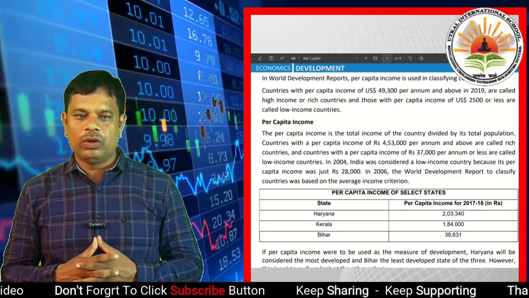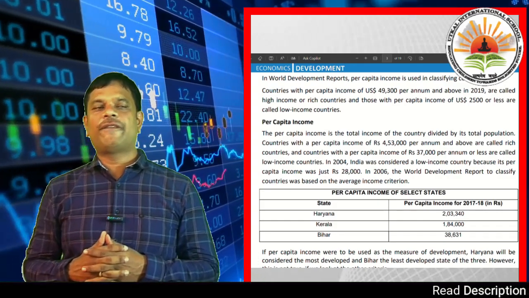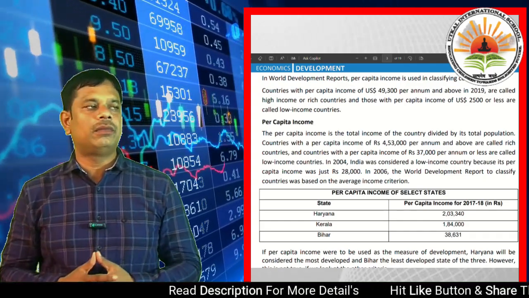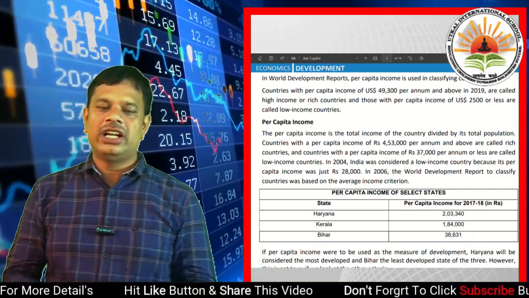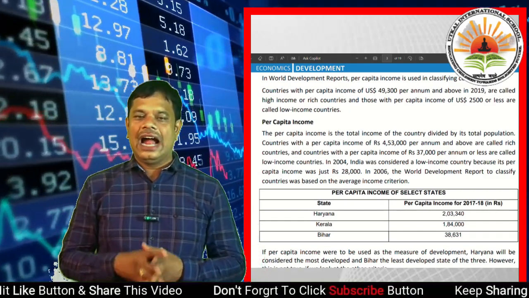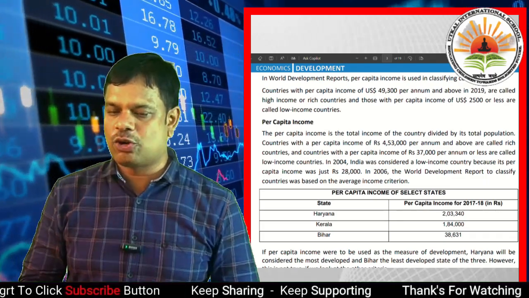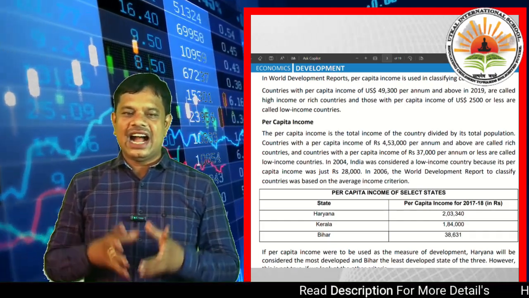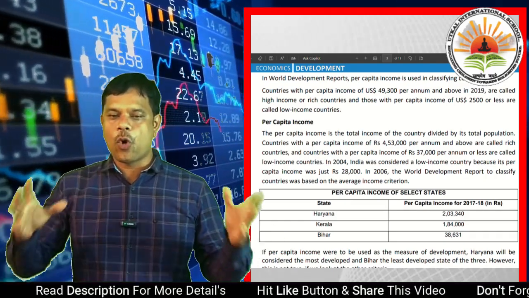As I have told you before, countries with per capita income of 4,53,000 per annum and above are called rich countries. It is the year 2004. And countries with per capita income of rupees 37,000 per annum or less are called low income countries in 2004.